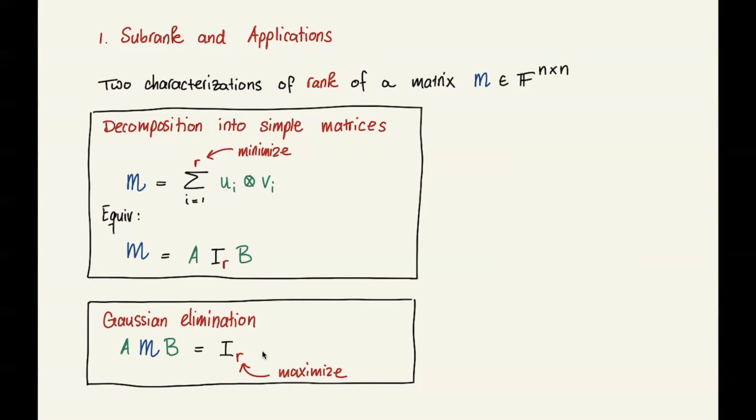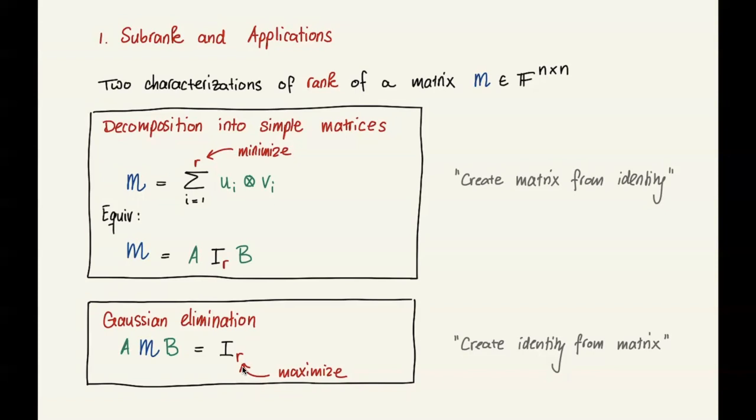A nice way to think about these two is that in the first characterization of rank, we are creating a matrix from the identity matrix. I have the identity matrix and I'm multiplying from the left and from the right to create my matrix M. And in the second characterization, my goal is to create the identity matrix as large as possible from the matrix I'm given, so the matrix M. So these are like dual characterizations of the matrix rank.